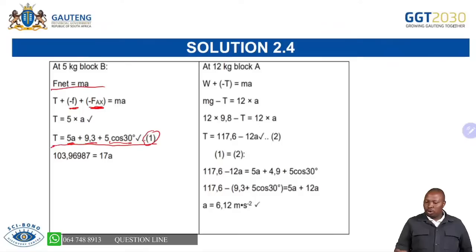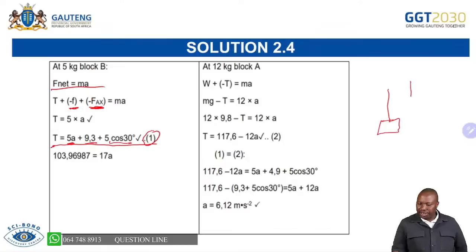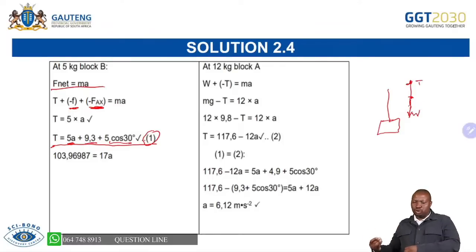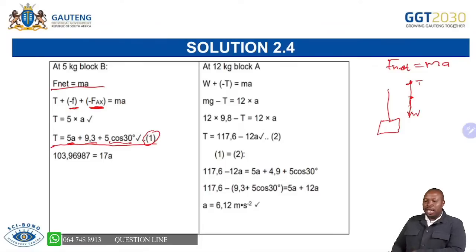In the 12 kg block, you have seen it was hanging like that, which means we had our tension, which was in the opposite direction, and we have our weight, which was going downwards. So it's important that even if we didn't ask you to draw the free body diagram for the other object, you are able to draw it because you will be able to determine the two forces. So you can see our F net now for this one. You are applying F net equals ma on the second block, and then you are saying that will be weight positive and then T in the opposite direction, hence it's negative. But you still show that you are adding them because this is a net. Net means you are adding together.